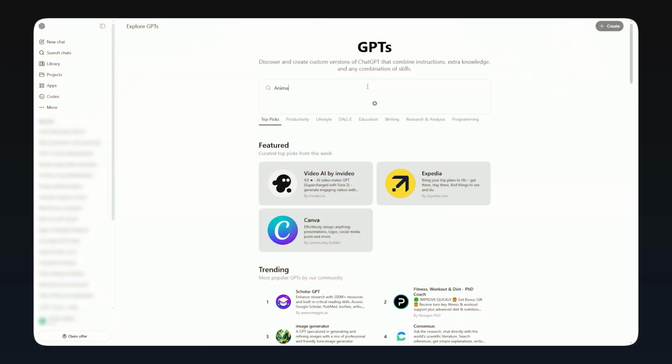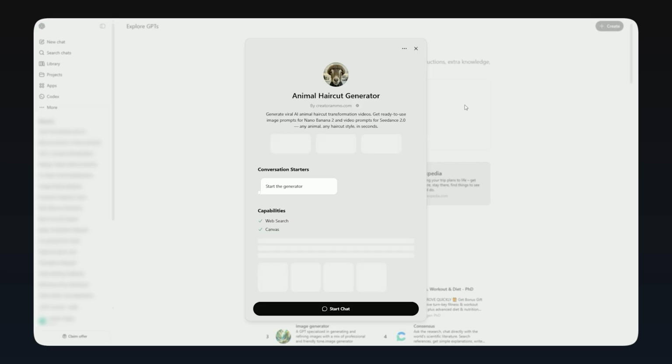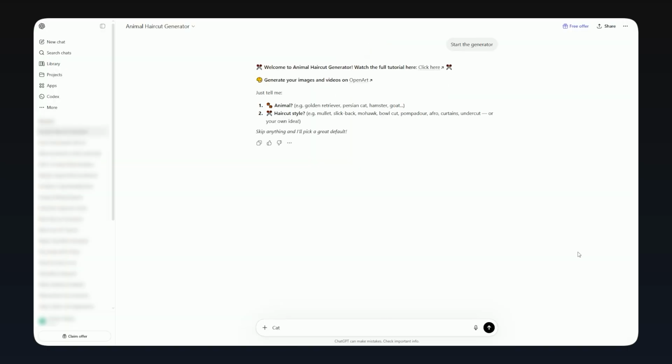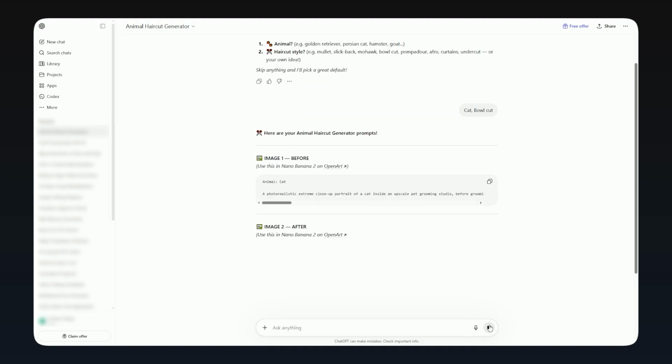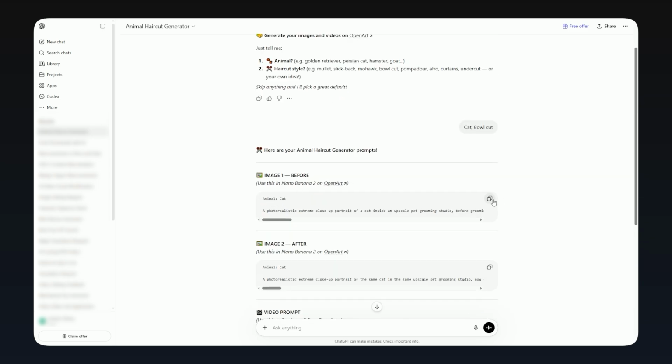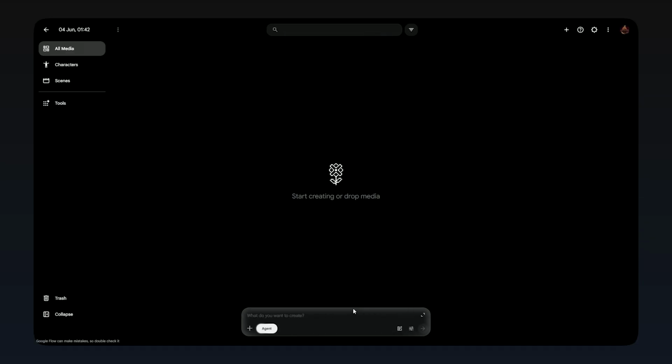To get started, head over to ChatGPT and open the Animal Haircut Generator GPT. Start the generator and choose an animal along with a hairstyle. I'm going with a cat and bowl cut. After a few seconds, the GPT will generate 2 image prompts and 1 video prompt specifically designed for this type of content. Now copy the first image prompt and head over to Flow AI.